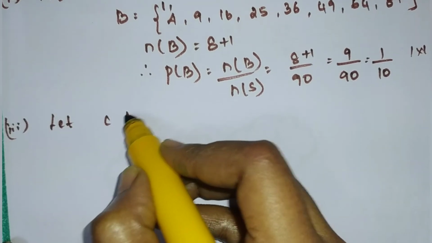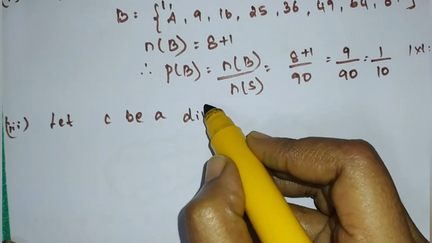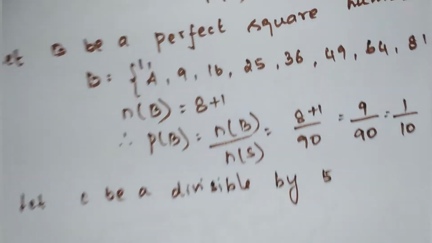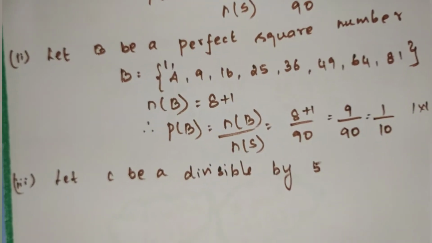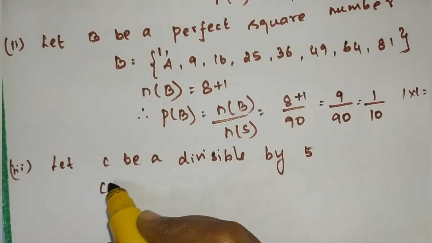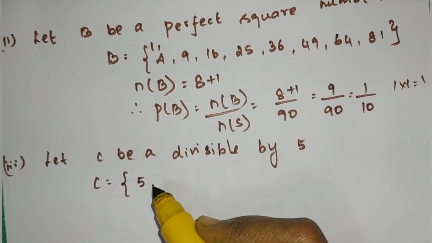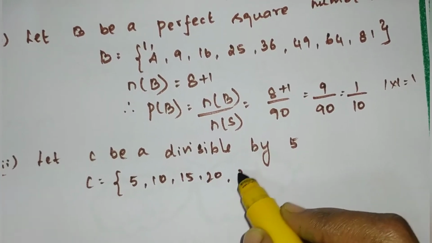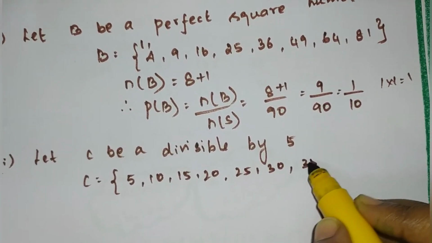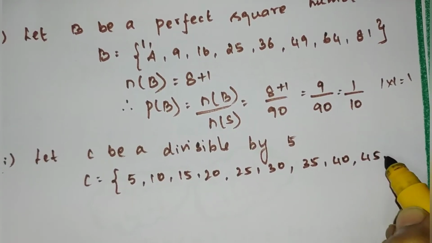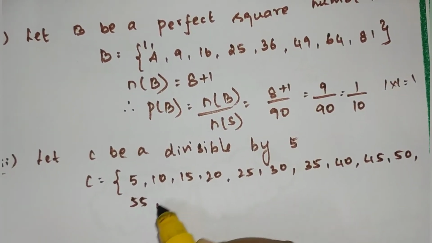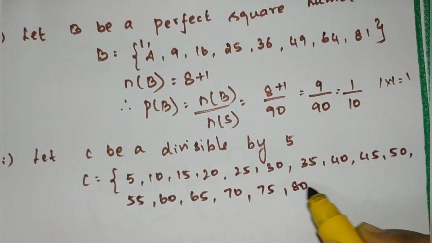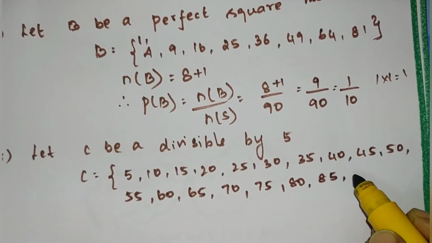Next, third subdivision is a number divisible by 5. Let C be a number divisible by 5. So totally how many numbers are divisible by 5 between 1 and 90? Shall we write? So we start with 5, 10, 15, 20, 25, 30, 35, 40, 45, 50, 55, 60, 65, 70, 75, 80, 85, and then 90.